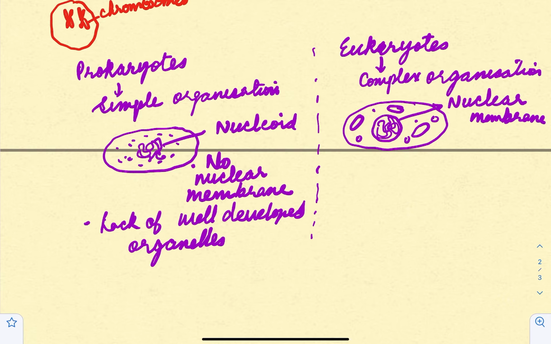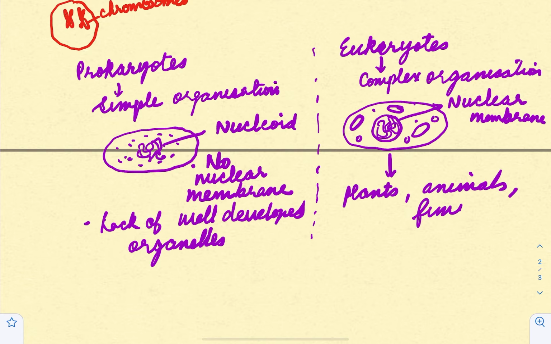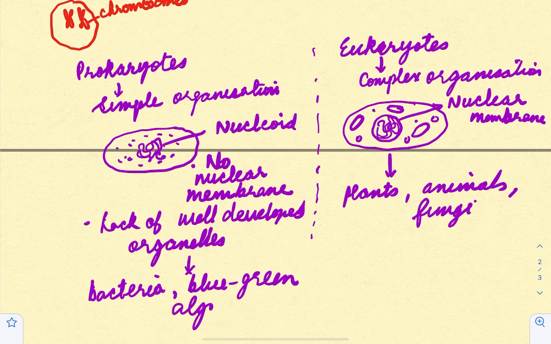So this is much more evolved. Eukaryotes would include all the plants, animals, fungi. All these are eukaryotes. Whereas prokaryotes, we just have bacteria, bacterial cell, and blue-green algae. And these are the examples of prokaryotes, right?